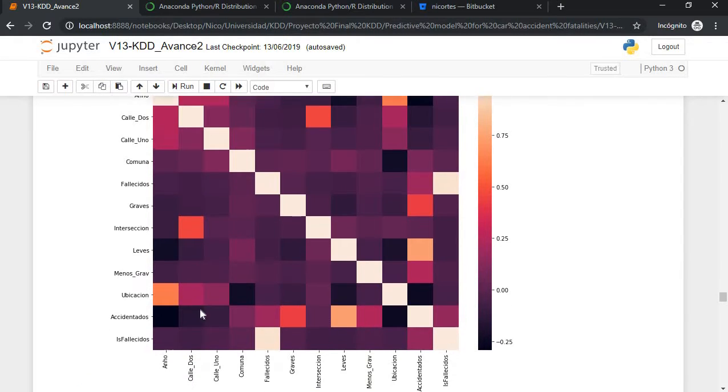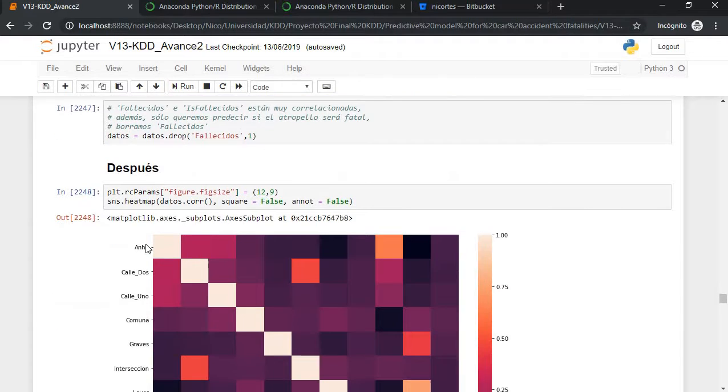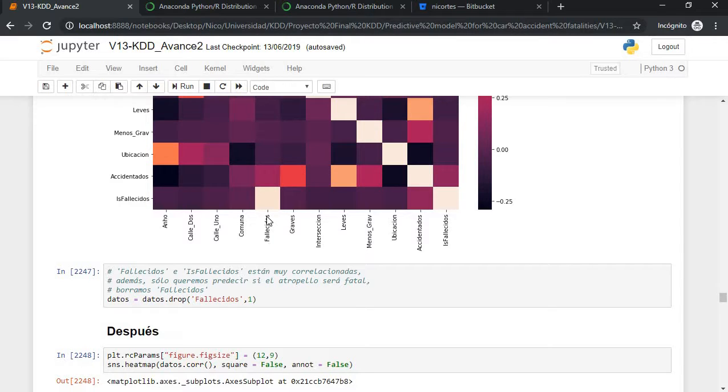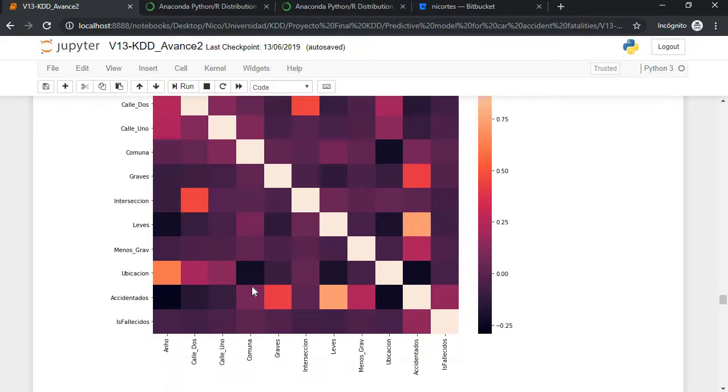Now, I should really double check if I'm saying this correctly, but whatever. So these are strongly correlated, so they are interfering with our model. We eventually dropped one of them. We dropped this one, which is the amount of deaths, and we only keep the Boolean to know if there is one death or none, one or more or none.